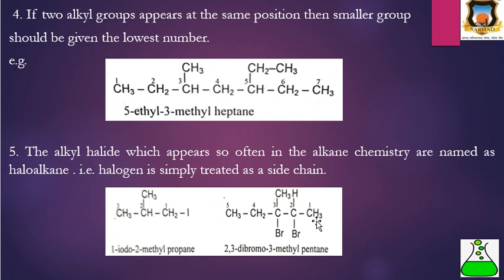Then next, in the second example, 1, 2, 3, 4, 5. There are two bromines at the second and third carbon, and therefore 2,3-dibromo, because at carbon number 2 and 3 the two bromines are there. Therefore, 2,3-dibromo-3-methylpentane.